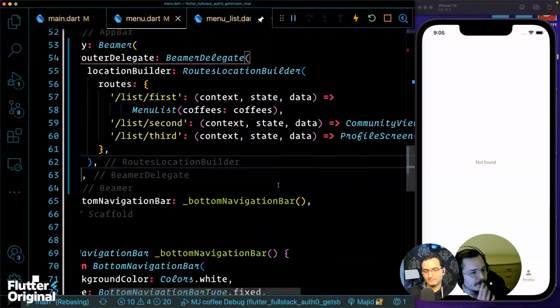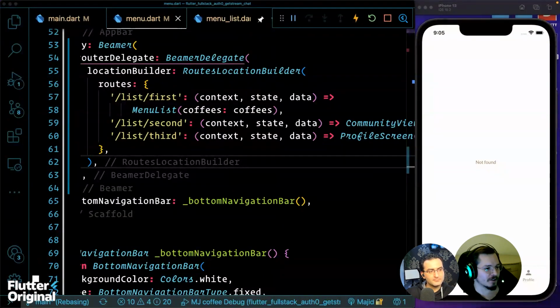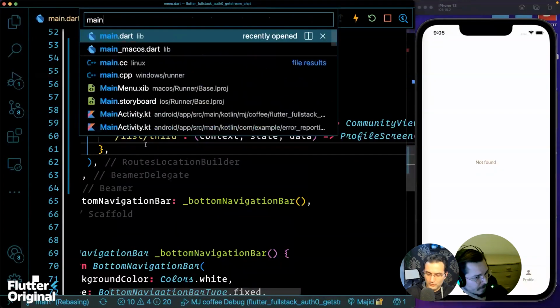Let me think for a moment. We're going to need to change the routes to be consistent with these ones, so let's go to the routes on the material app.router, in main.